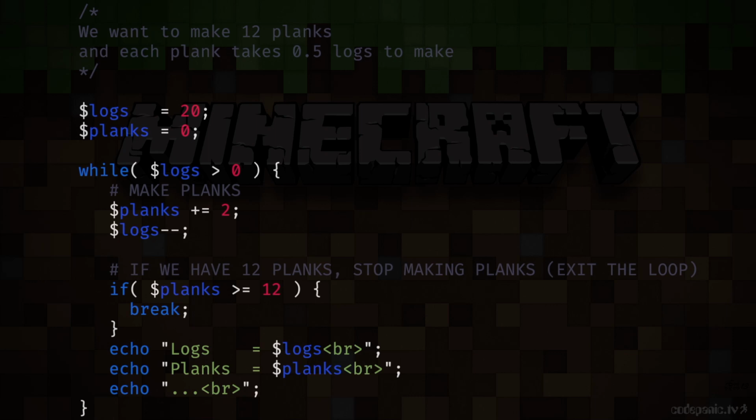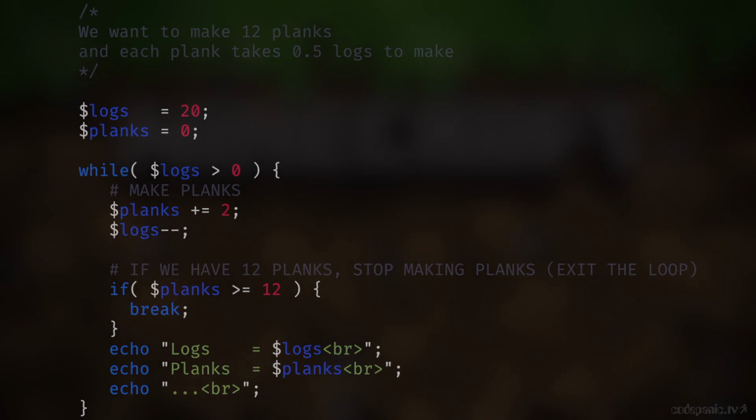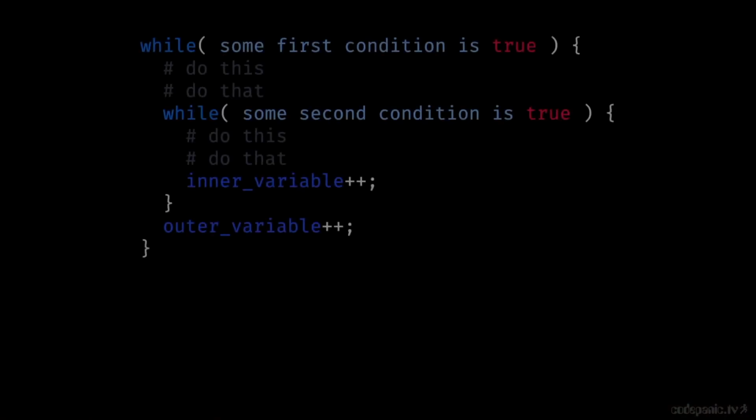But what if you had a nested loop? If you use break inside of the inner loop, does break know exactly what you want to do? Do you want to break out of the inner loop, a single level? Or did you want to break out of both loops, 2 levels? Well, that's where the hidden argument comes in, okay? By passing the positive whole number to break, you're telling it just how many levels you want break to break out of. So take a look at this.